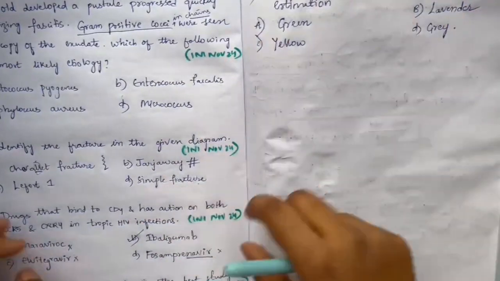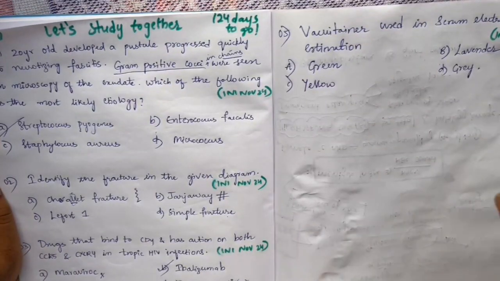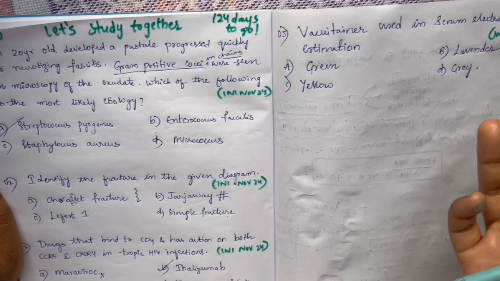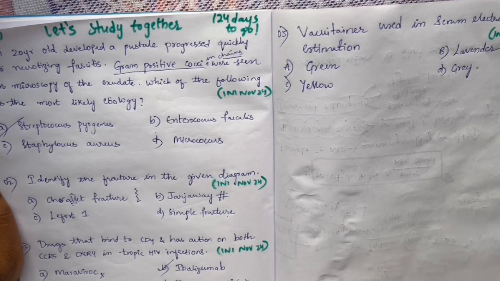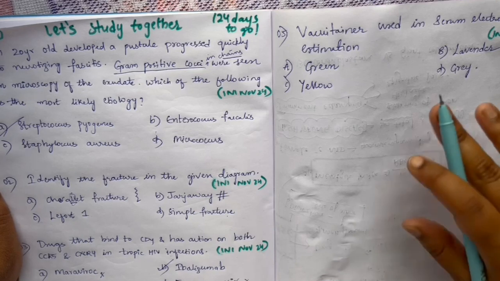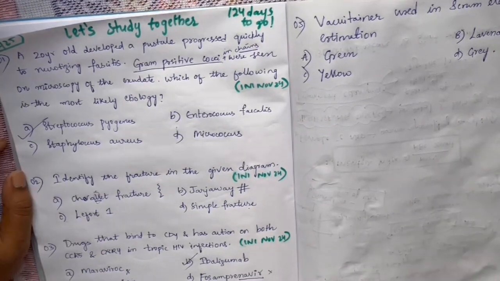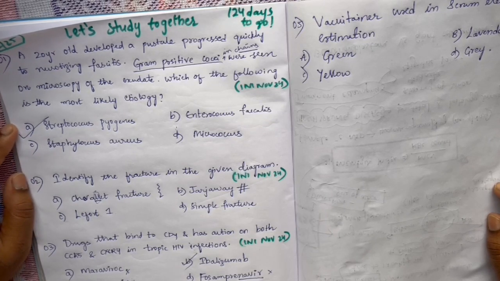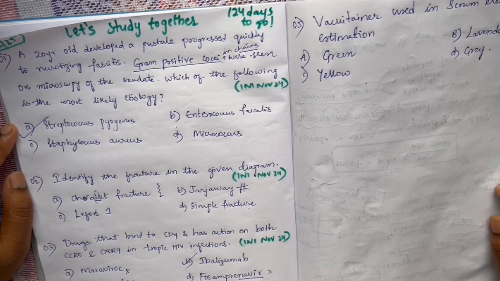So all these 5 questions, none of them are very complex. All of these are easy. If we didn't revise these topics, we will forget them in the exam. It's as simple as that. So my wish for you is, while revising these topics, revise them properly, because as they have already been repeated, that means they are very important. I have tried my best to cover the important and easiest questions from INICET November 24, because these questions have a high chance of coming in the NEET PG exam.